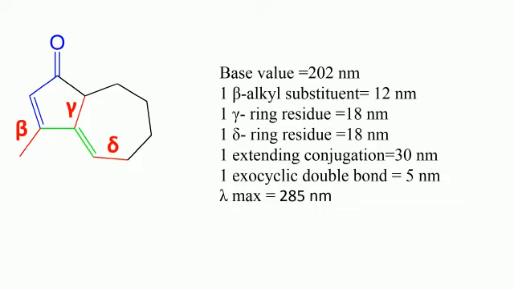Gamma and delta ring residues contribute 18 nanometer each, and there is one extending conjugation which has been represented using green color at 30 nanometer, and there is one exocyclic double bond which is the double bond present in the 7-membered ring which contributes 5 nanometer. Therefore, the lambda max of this molecule is 285 nanometer.